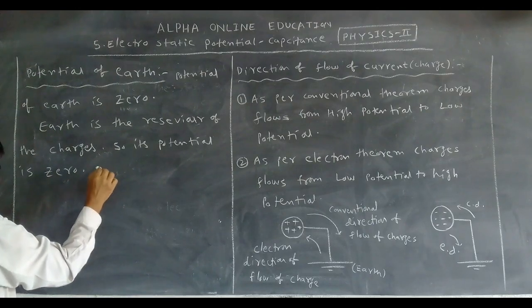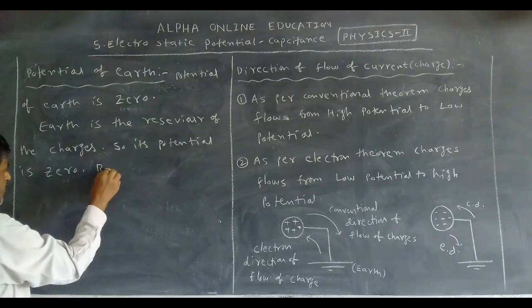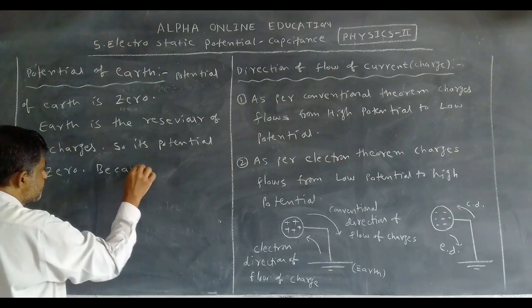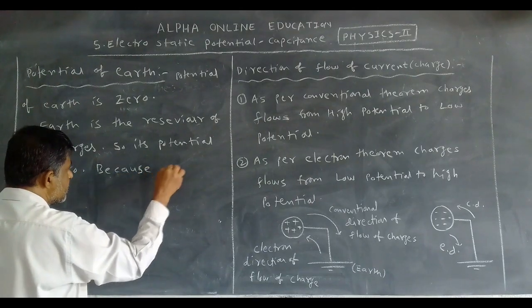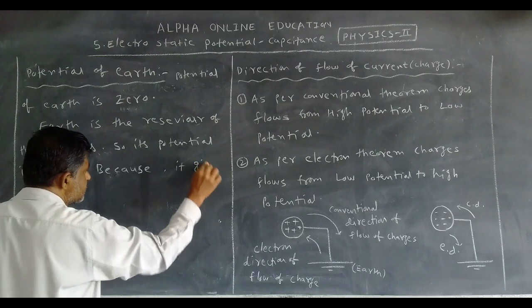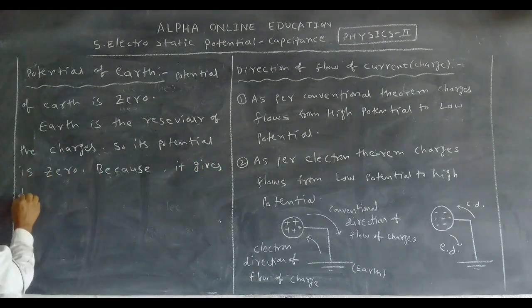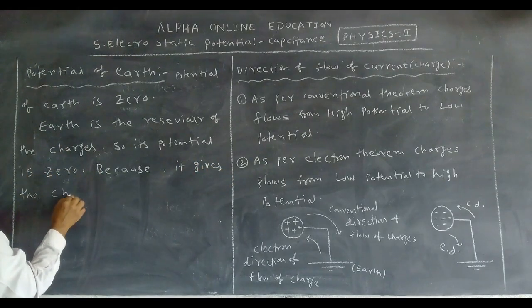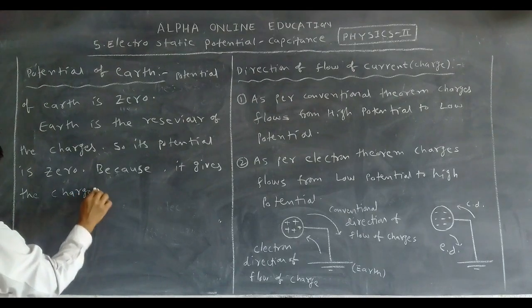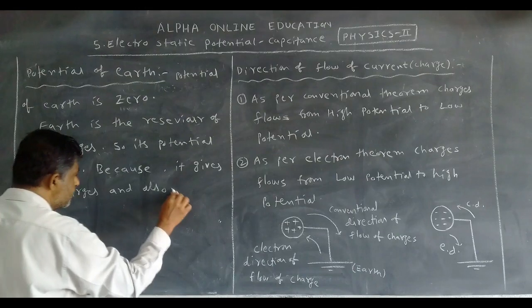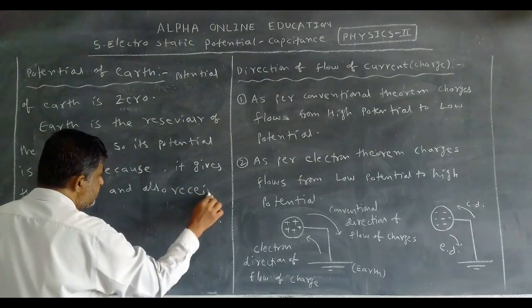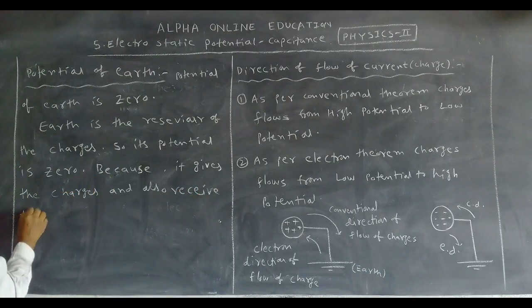Because it gives the charges and also receives the charges.